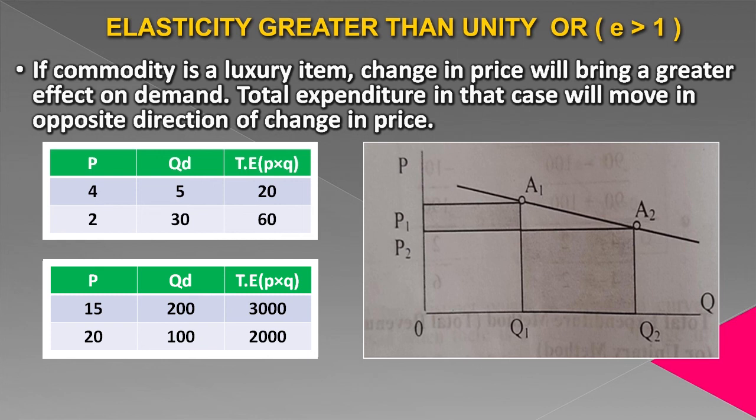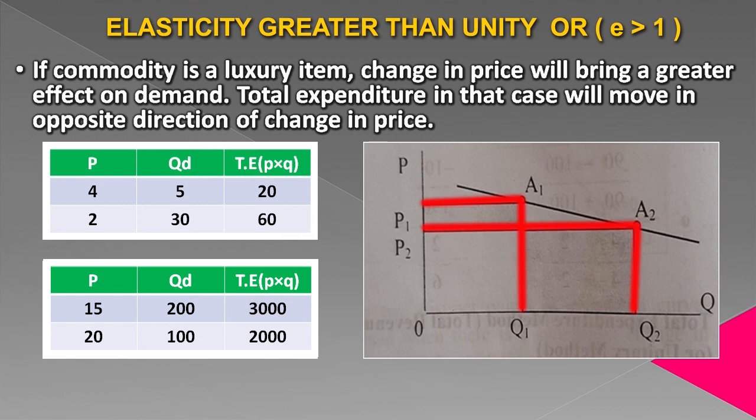And when we plot these changes in a graph, we get a graph which will be of a flatter shape. Here you can see price is P1, quantity demanded is Q1. Price decreases to P2, quantity demanded increases to Q2.